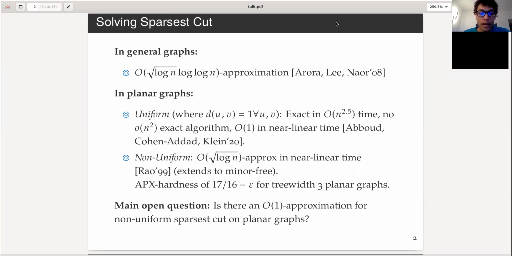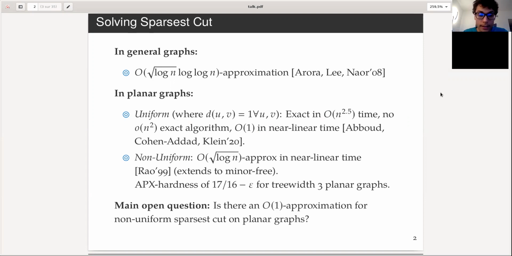And in planar graphs, we know of two results. In the uniform case, where the demand for all pairs of vertices is 1, we know an exact n to the 2.5 algorithm, and we showed last year that there is no subquadratic algorithm under some popular complexity conjectures, and we can get a constant factor in linear time. But for the non-uniform case, which is the one I stated just before, we only know of a square root log n approximation, just slightly better than the square root log n log log n, that runs in linear time, from Rao in '99.